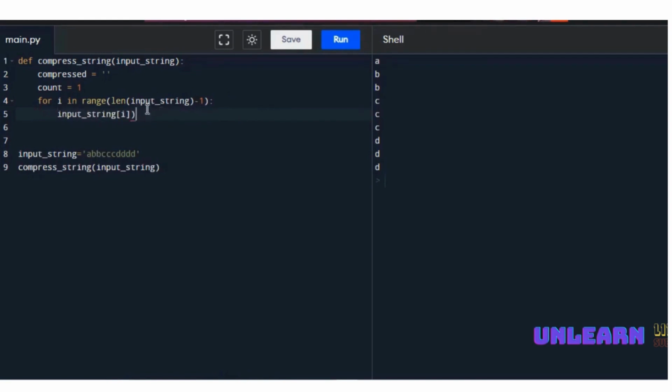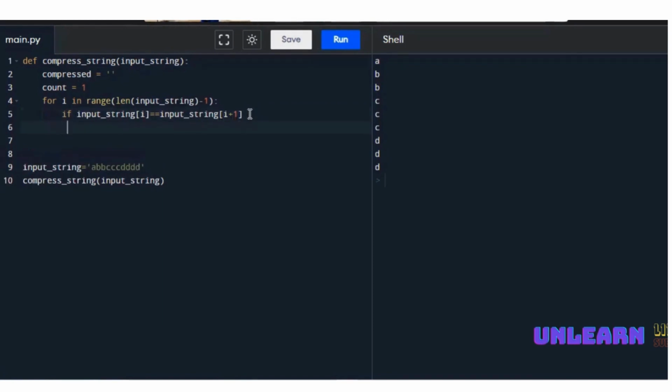Now we need to check this input string with the next character. That means the first character A should be checked with the character which is next to it. So now we use the if statement: if input_string[i] equals input_string[i+1]. So you need to use the i plus 1. That means it will check A and B. If they are matching, then it will go on with the count increment. Otherwise, it will come out of this.